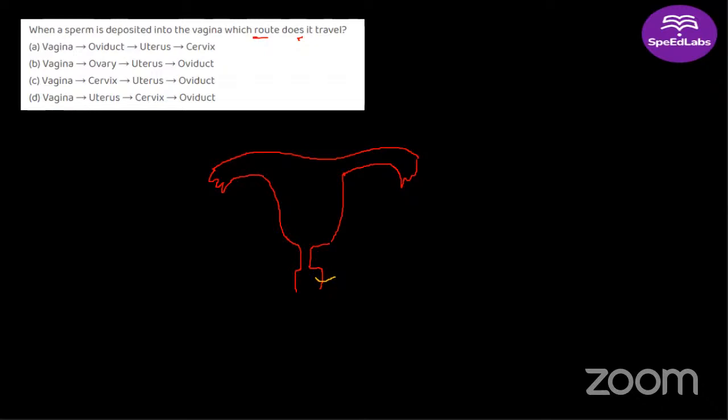Yes, Rishikesh, what is this part? Vagina. Right, exactly. This is the vagina. This is the cervix, right? This is the uterus. And this is the fallopian tube, or the oviduct.